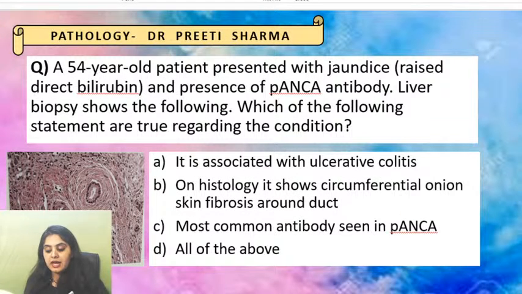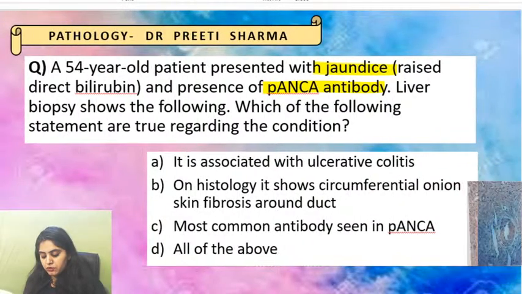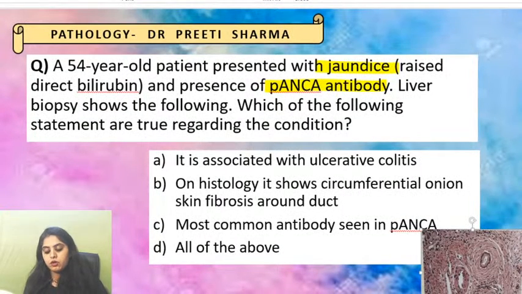So jumping a little bit to the liver, you have a question. A 54-year-old patient presented with jaundice, raised direct bilirubin, and presence of P-ANCA antibody. Liver biopsy shows something that is shown over here, which might be getting obscured a little. I'm sorry for that. So what you have to see out here, you have to tell me which of the following is true regarding the same.